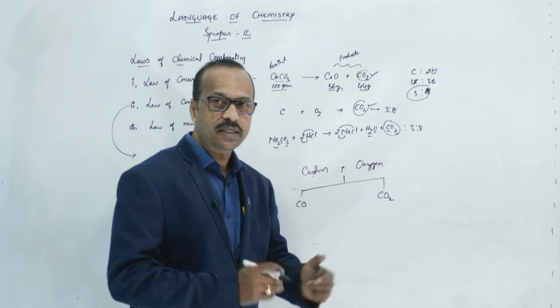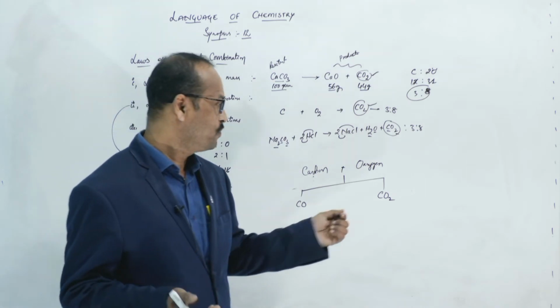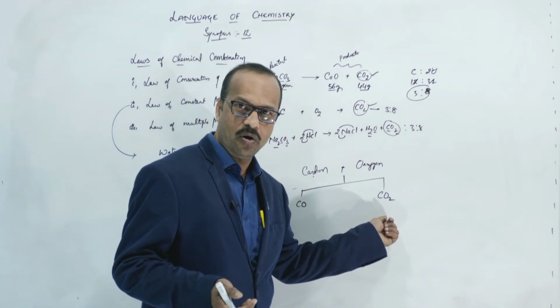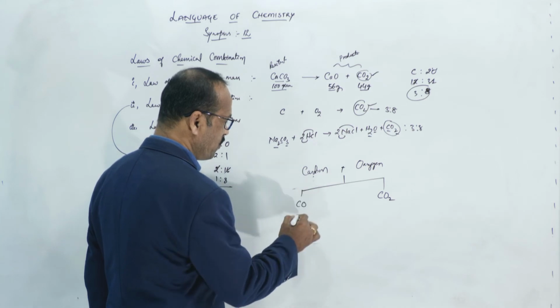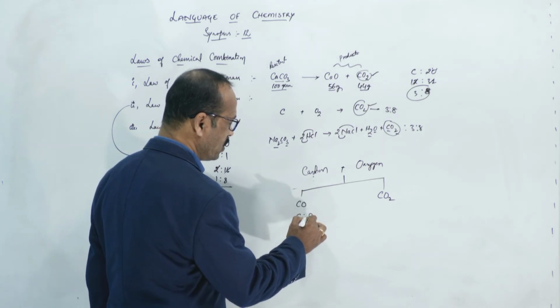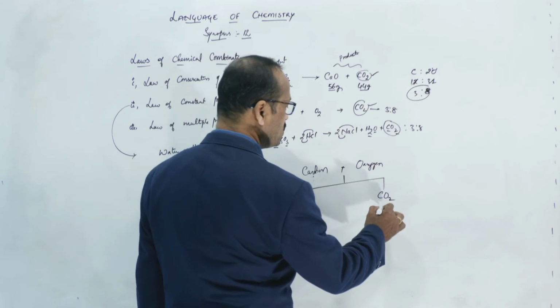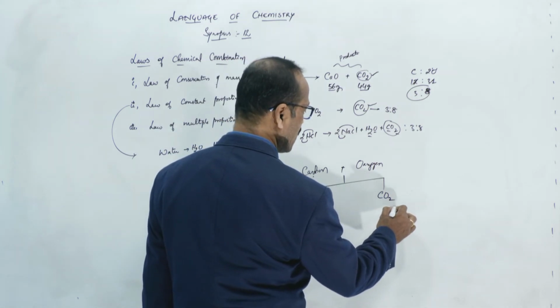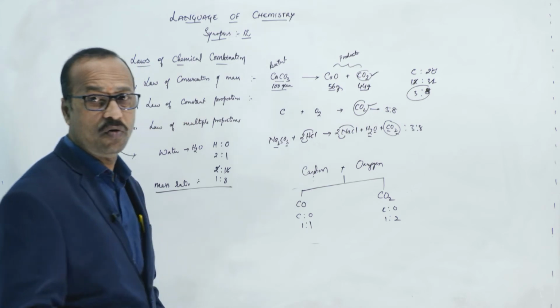When carbon is burned in excess of oxygen, more oxygen, then it forms carbon dioxide, right? So, element-wise, the ratio of carbon and oxygen is 1 is to 1, right? And here the ratio between carbon and oxygen is 1 is to 2.